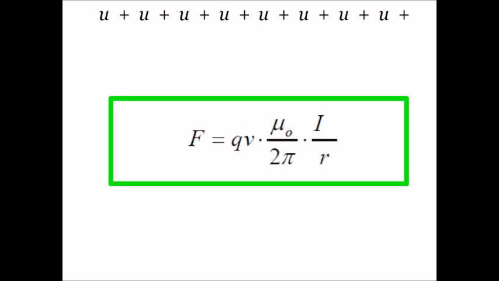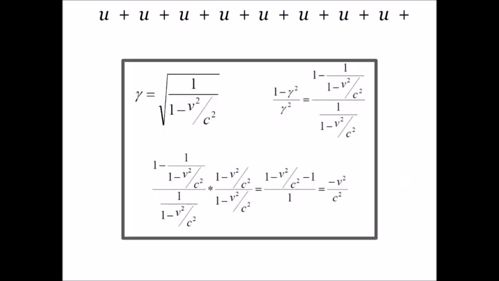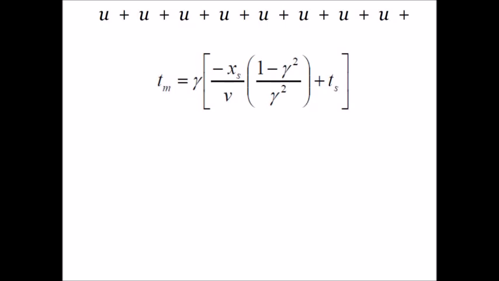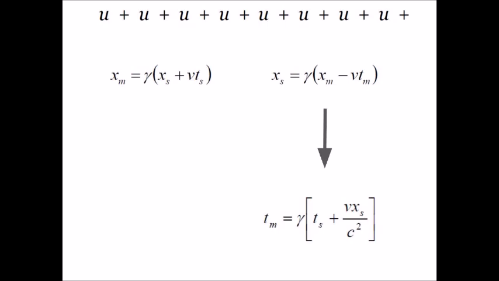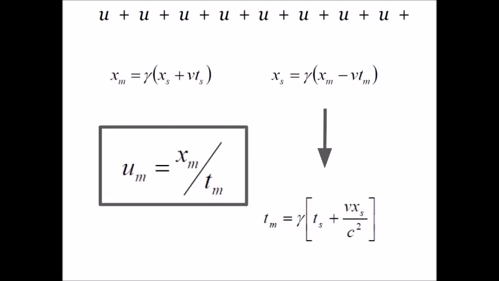Don't give up hope. And that thing we said about gamma is true, I guess. I think. Anyway, I'll use it in the center there. Substitute. And we have it. We have Tm. We wanted Tm. Why did we want Tm? To find velocity. And velocity is equal to distance divided by time. Always has been, always will be.